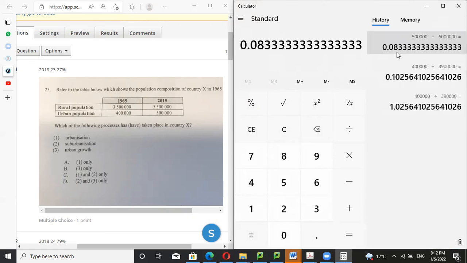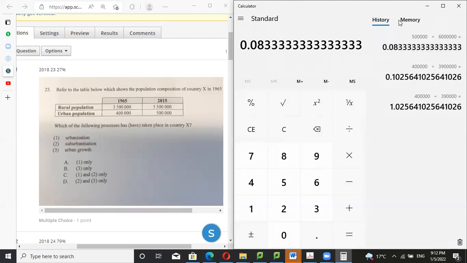Okay, so this one is the 1965 urbanization rate, which is 10% something, and right now in 2015, it is 8.3%. So accordingly, 2015 has a lower urban population rate, so a lower urbanization rate. So urbanization doesn't exist. Okay, how about number two?